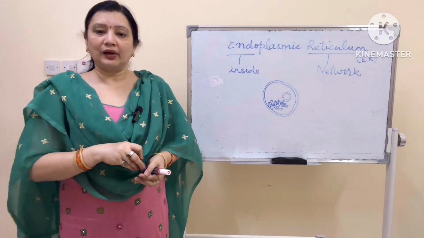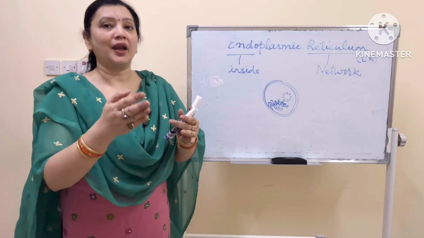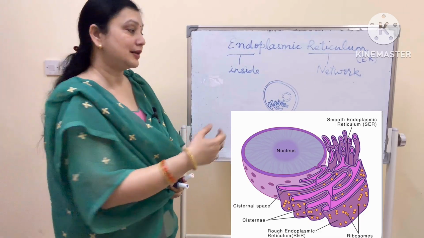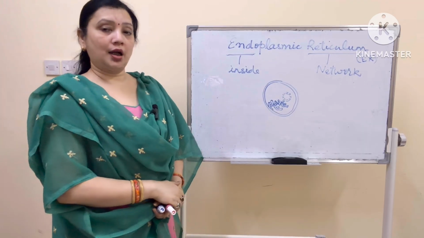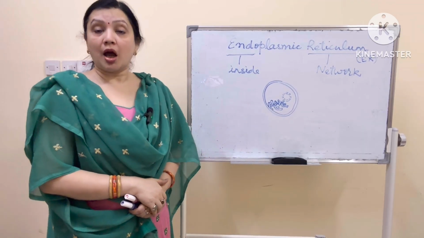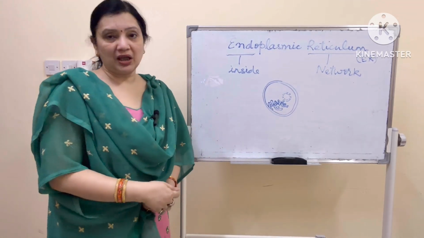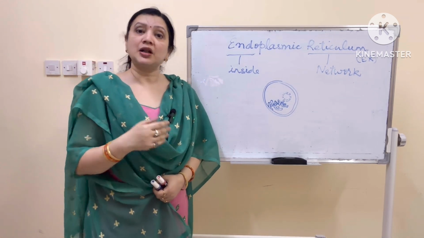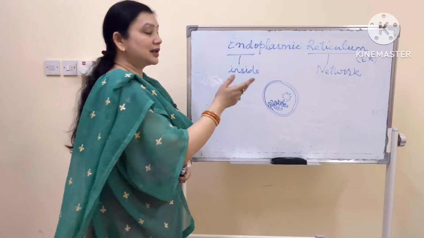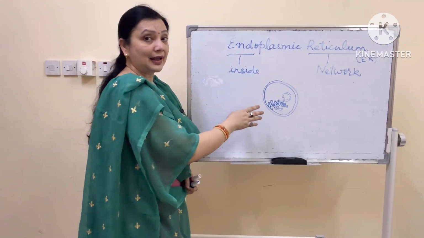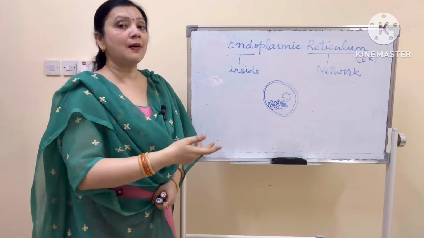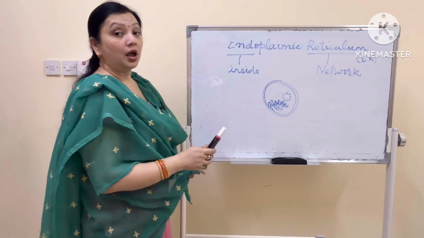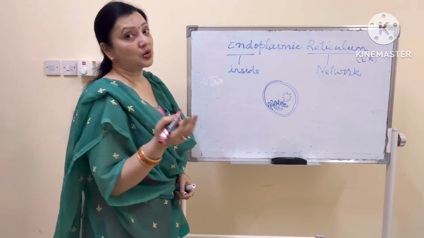So this organelle, it acts like a pathway for the things which are made in the cell or which have to be transported through the cell from one place to another. So it is a very important transport system that ER is making. Just like the roads we have to take the things from one place to another, but how do we travel on the road? So in the same way, the things which are made inside the cell or which have to be transported to some part of the cell, how is that done? Through this endoplasmic reticulum.